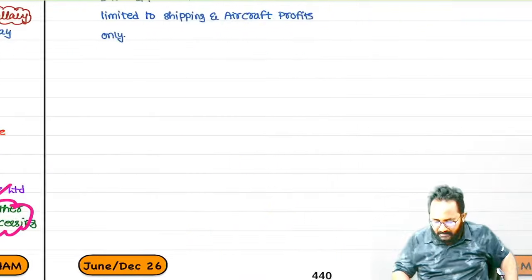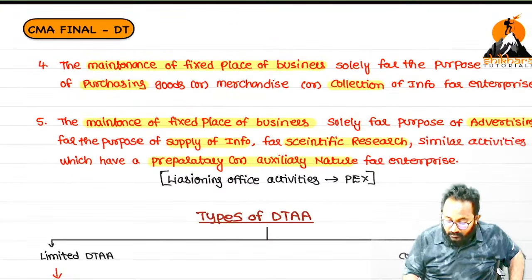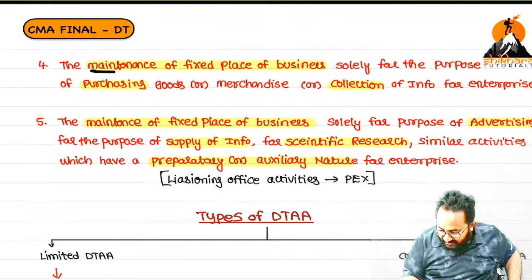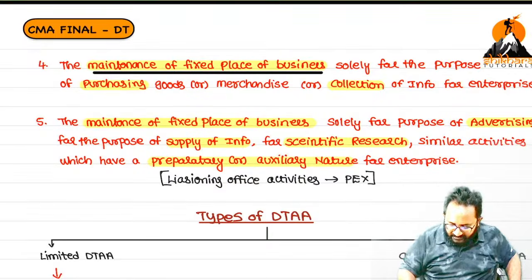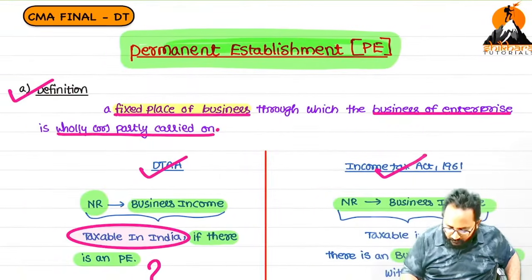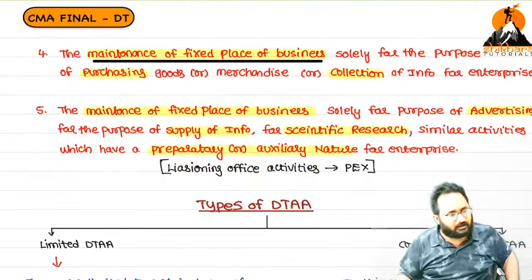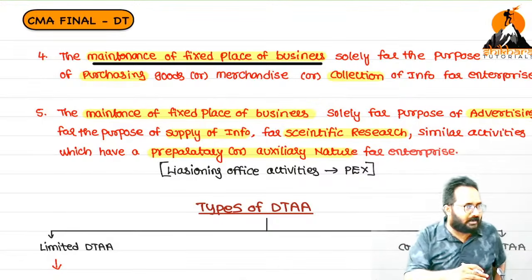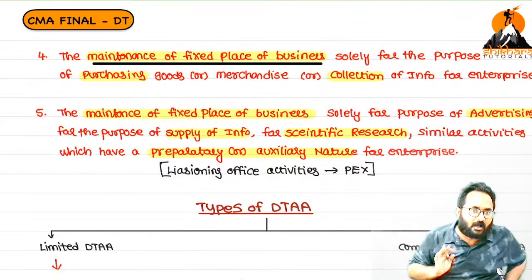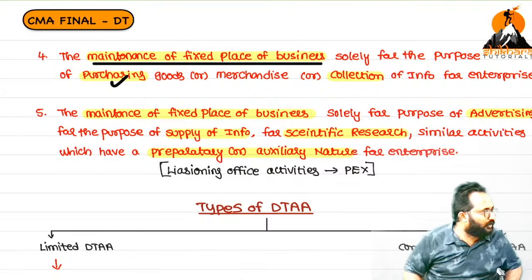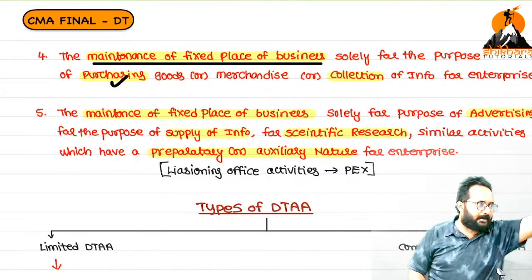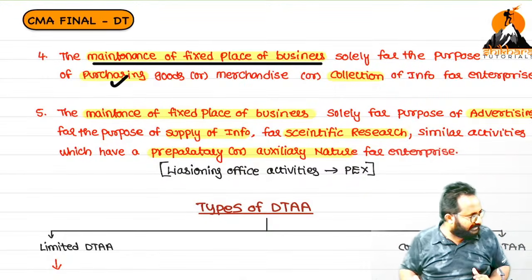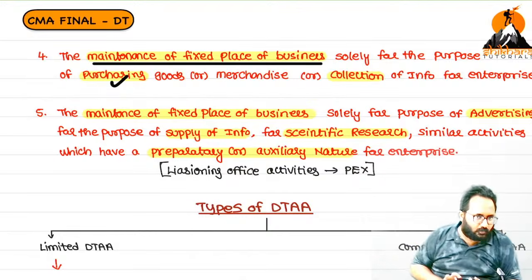Two more points are there. Listen carefully. Here, definitely you can call this as a PE. Why? By using this line: maintenance of fixed place of business. PE definition itself started with that, so always you will treat this as a PE. No. Here we have a fixed place of business, meaning we established one office in India. But within that office, what we are doing? Purchase we are doing. Whatever the raw material required by the foreign company, in India raw material is there. One office we established in India. This office is purely purchasing goods.